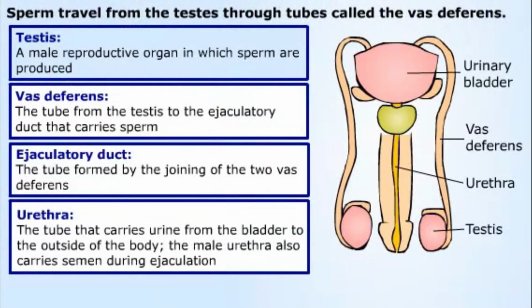Sperm travel from each testis through a tube called the vas deferens. In mammals, the 2 vas deferens join to form a short ejaculatory duct. The ejaculatory duct in turn joins to the urethra, which carries urine from the bladder to the external opening.